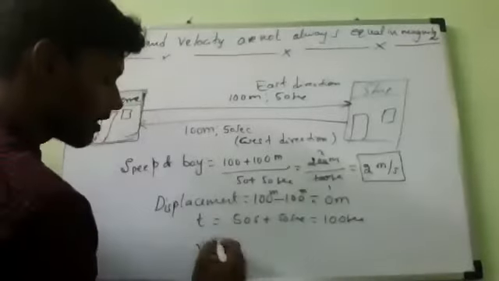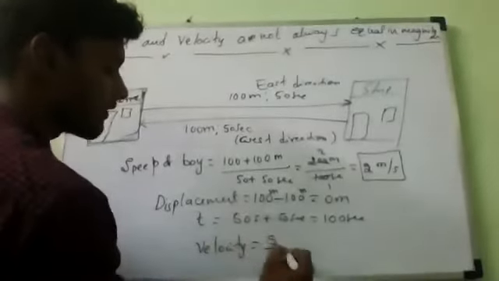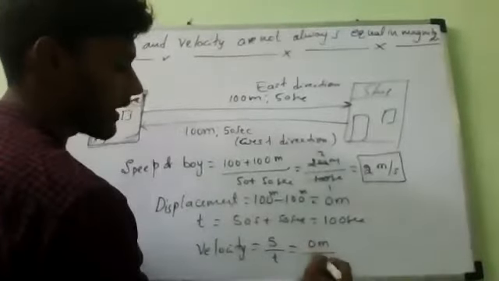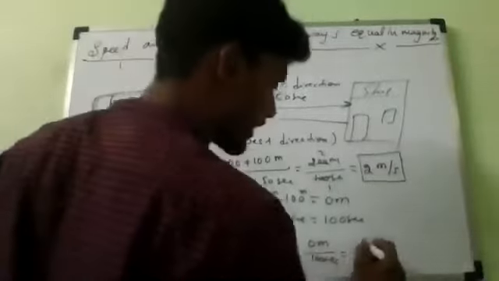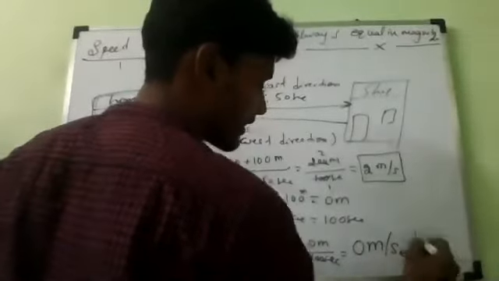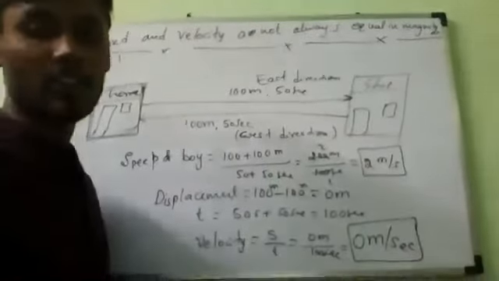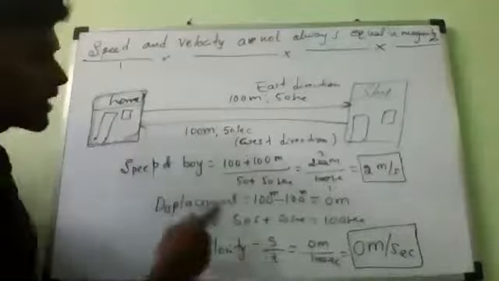Velocity of the body equals displacement divided by time, which equals 0 meter divided by 100 seconds. 0 by anything is 0 meter. Understand? So in this case, is the magnitude of velocity and speed the same?